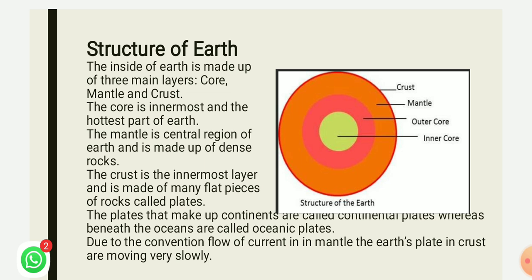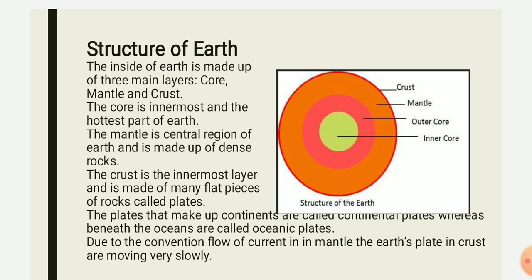Now we all know that the earth is made up of several plates. The plates which make up the continents are termed as continental plates, whereas the plates which are beneath the oceans are termed as oceanic plates.